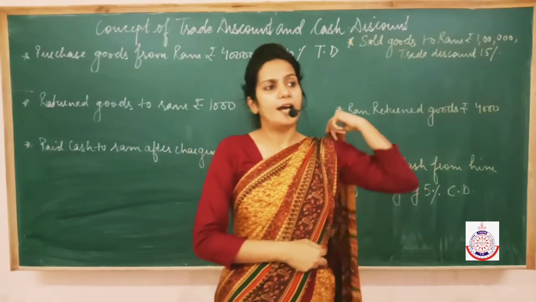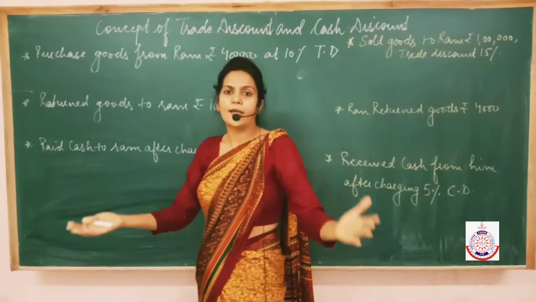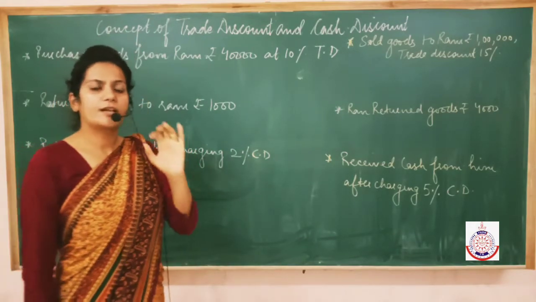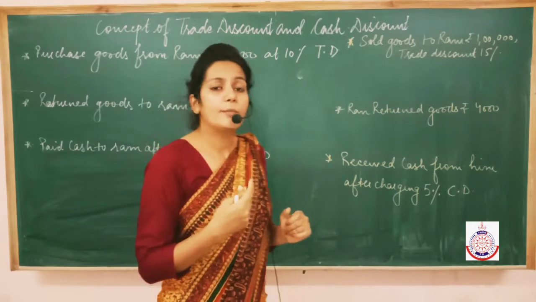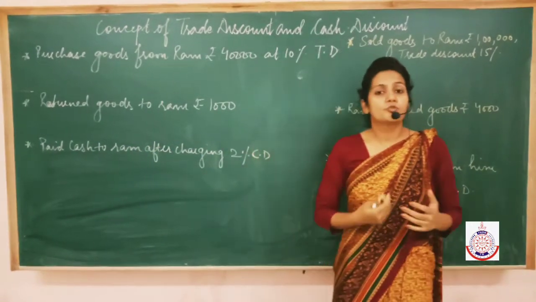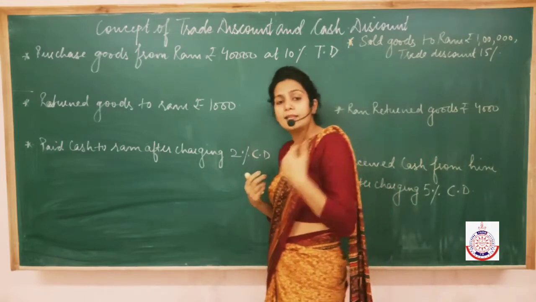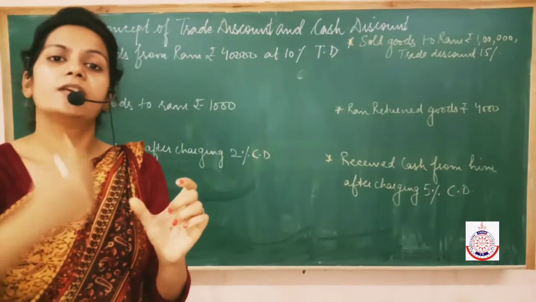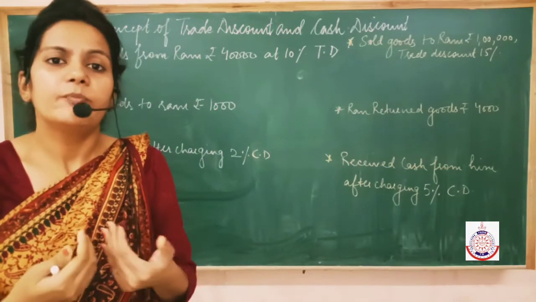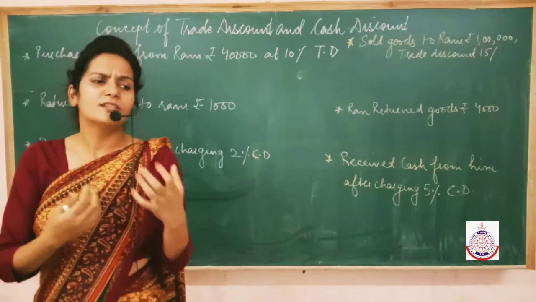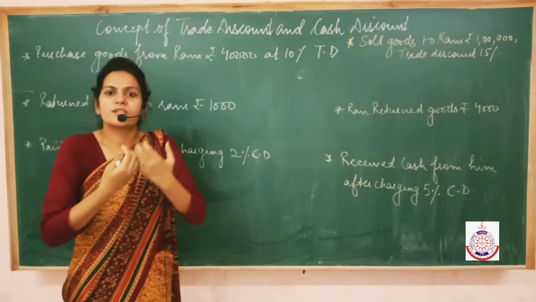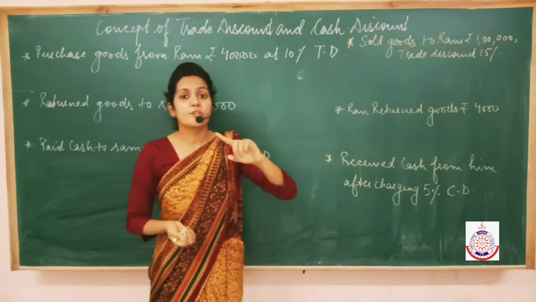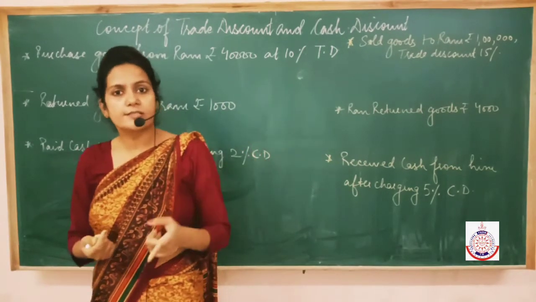How? Suppose I have given a condition that you are all buying goods from me, fine, I can give you discount. That is trade discount. Now I have put a condition that whosoever will make payment to me within 3 days, or within 4 days, I'll give some additional discount to that person. It means this additional discount which I am giving to my customers is so that they give me payment on time, because they will want this discount. It's a kind of motivation given to them, that if they give payment to me within 2 or 3 days, an additional 2% discount will be given to them.